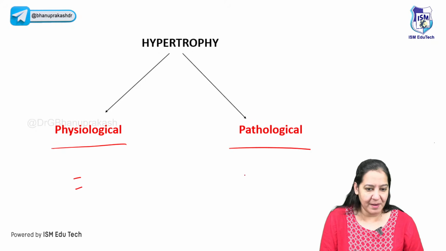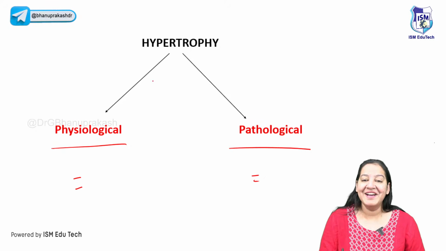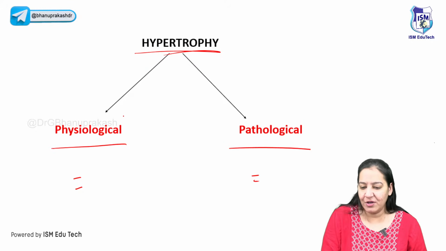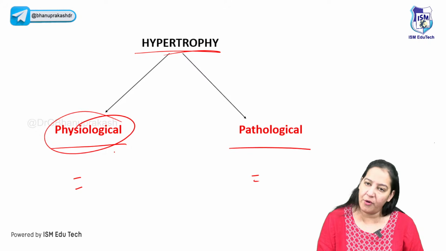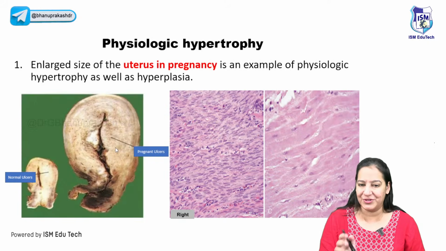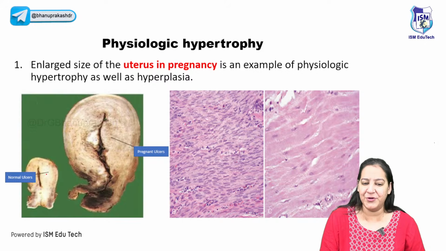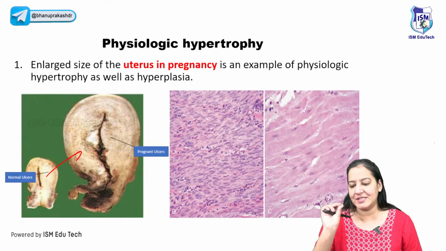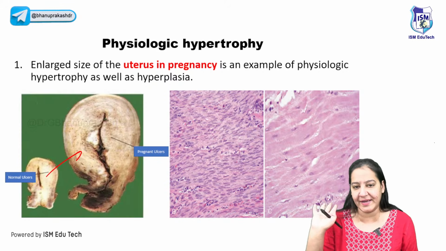I want to give two examples here, two examples here. Now I'm going to give you examples of hypertrophy, not hyperplasia. Physiological, one you already know. I have told you, pregnant uterus. It is a common example between both. So the first example is the pregnant uterus. It is an example of both. I have explained hypertrophy as well as hyperplasia. It's the most commonly asked MCQ in your exam.